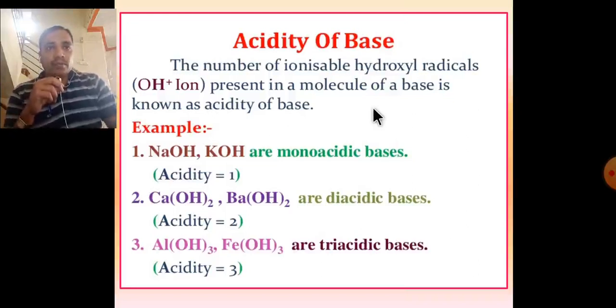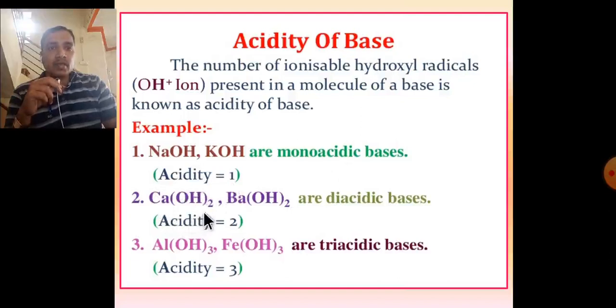Acidity of bases. The number of ionizable hydroxyl radicals, that is OH minus ions, present in a molecule of a base is known as acidity of the base. First example, sodium hydroxide and potassium hydroxide contain one OH, that's why they are called monoacidic bases, and acidity is 1.